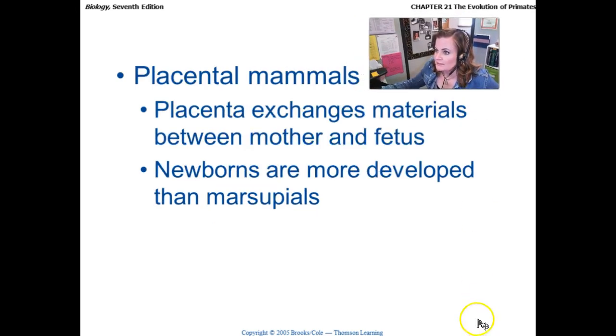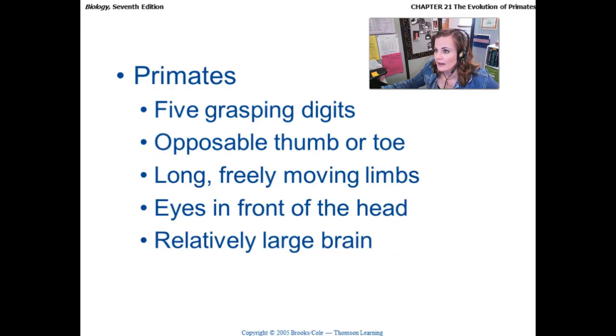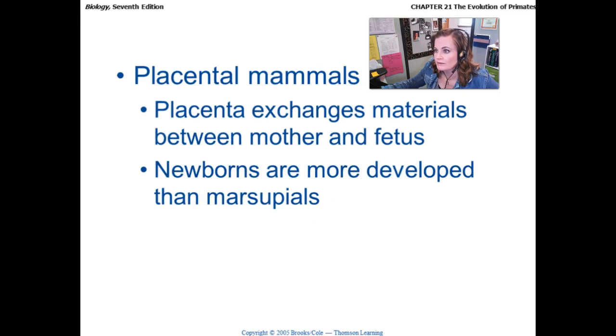So we have two types of mammals, placental mammals. In this case, the mother has a baby develop inside of her. And when the baby is born, it's fully developed. We also have marsupials, which is another category of mammals. The babies are born a little bit less developed, and they continue and finish their development inside of a pouch.